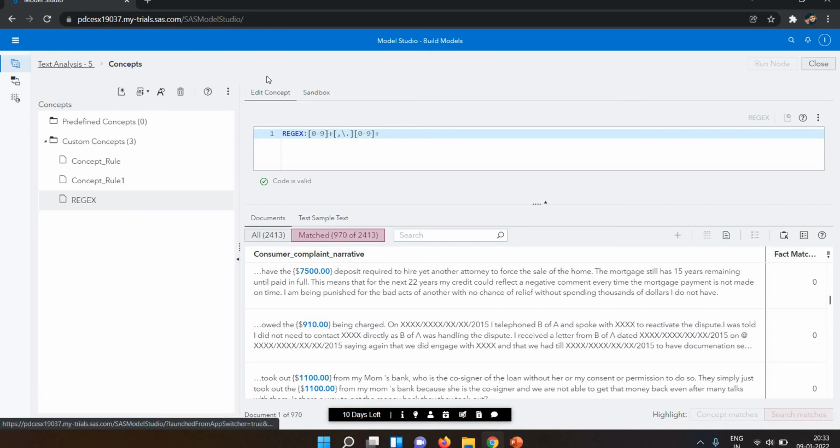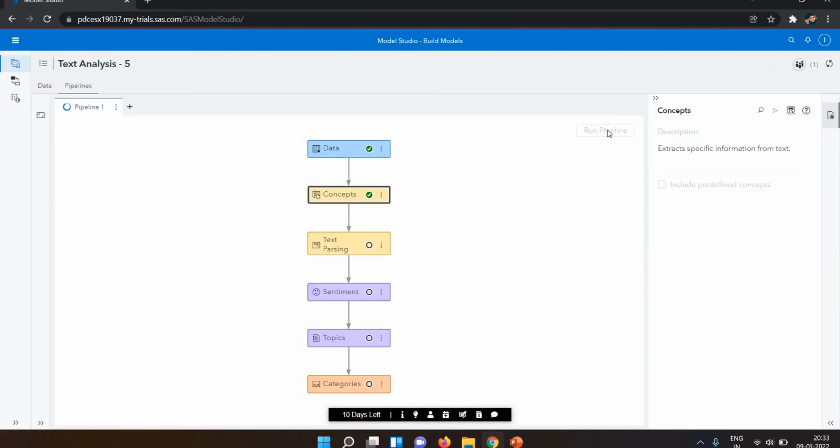I'm coming back to the text analysis pipeline. Now we need to run it again, because I ran the concepts and wrote some code there in the custom concepts. After that you need to run it again, according to the last action you have done. Now my pipeline has been completed, so let's go into the text parsing.